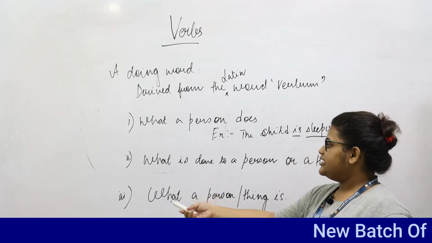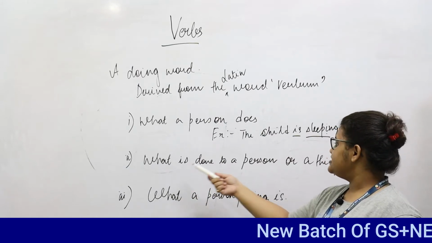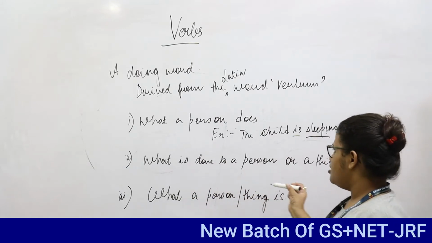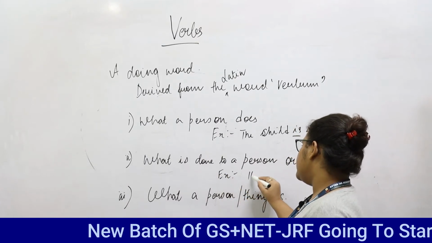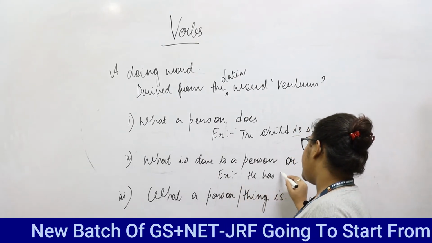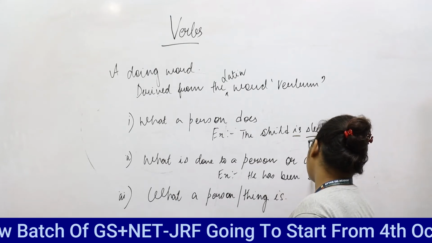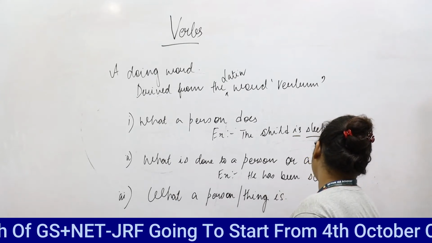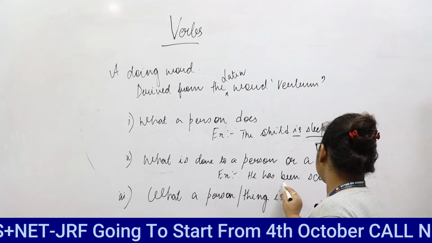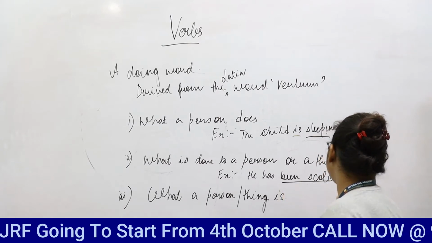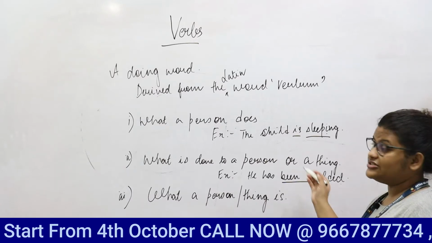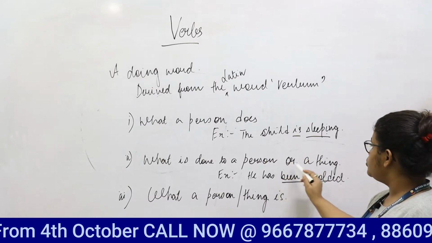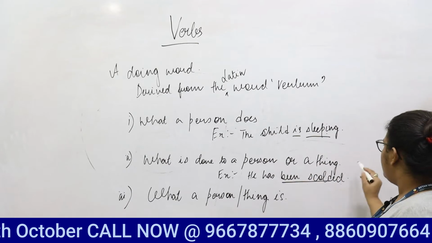The next thing that the verb does is express what is done to a person or a thing. For example, he has been scolded. This is an action which is being done on the subject. Here scolded is the verb that talks about something that has been done to a person or to a thing.